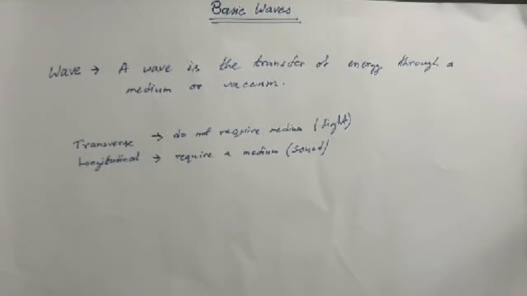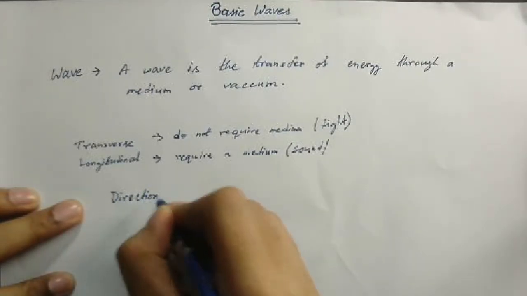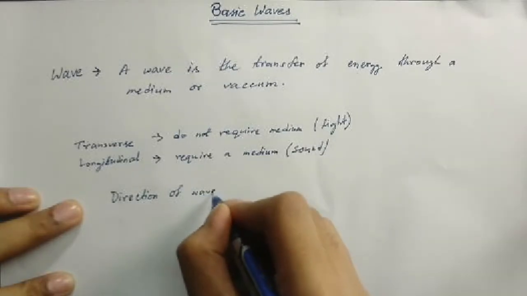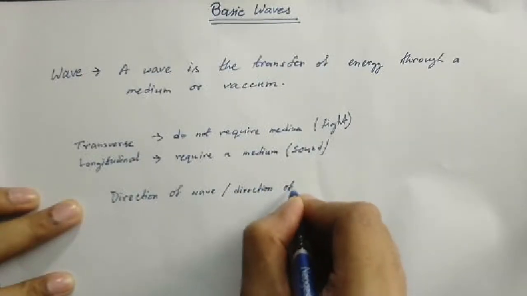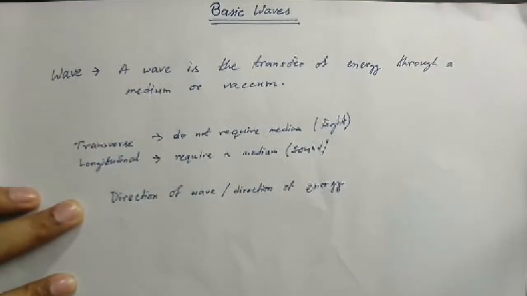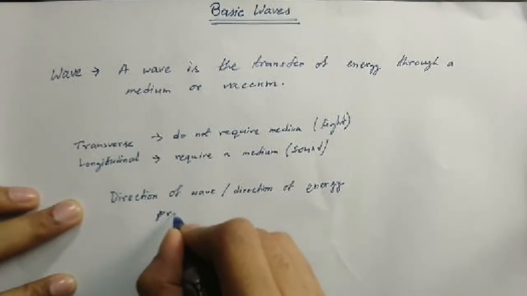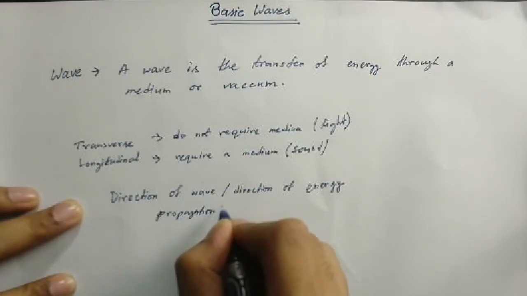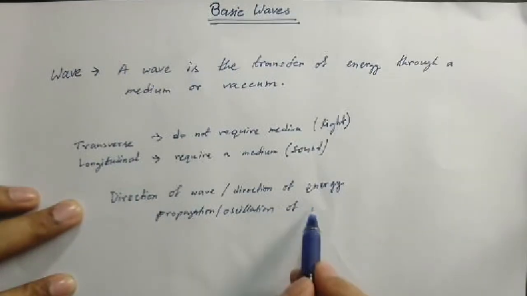Now, how do we separate transverse wave from longitudinal waves? For that, we have to bear in mind two things. One, direction of motion of wave, which can also be written as direction of energy, and the direction of propagation or oscillation of the particles.